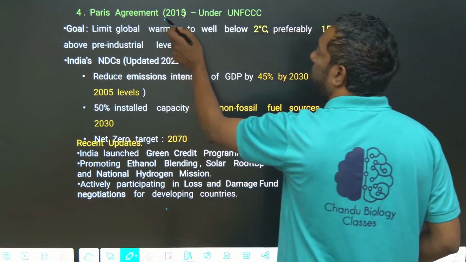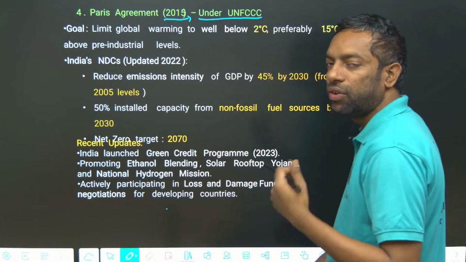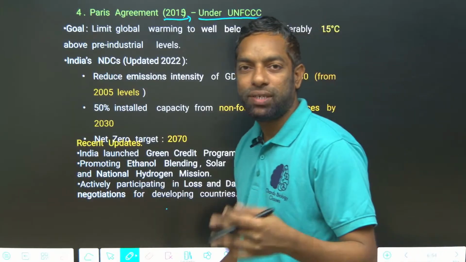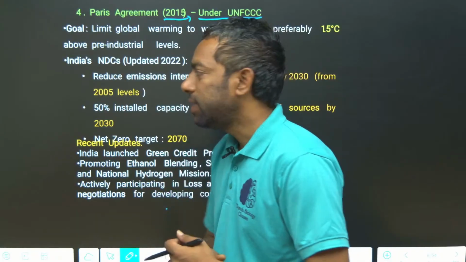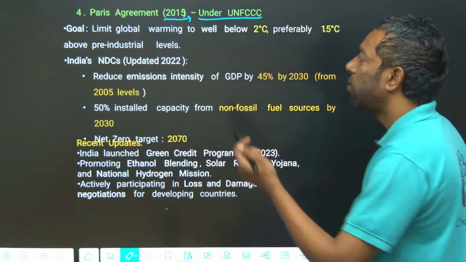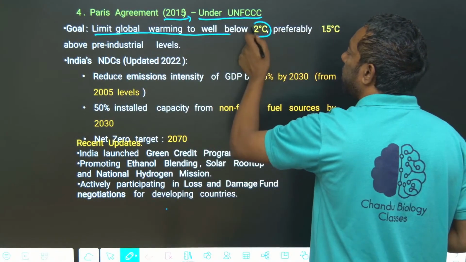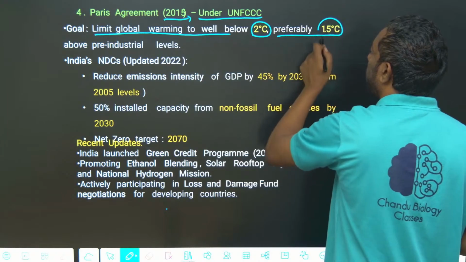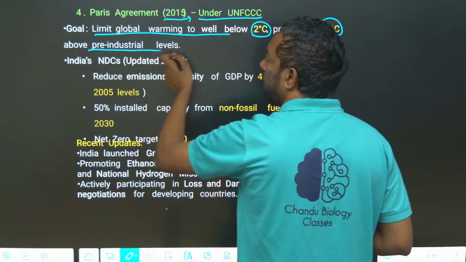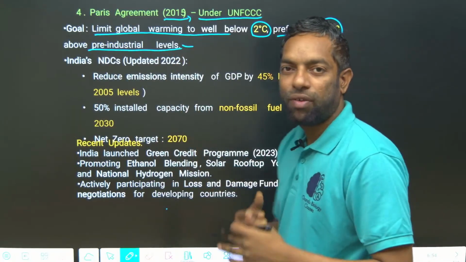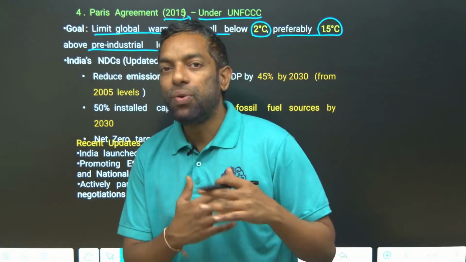The Paris Agreement, 2015, is under the UNFCCC. Earlier it was the Kyoto Protocol, which was transferred into the Paris Agreement. What is the goal? Limit global warming to 2 degrees centigrade, preferably 1.5 degrees only, above pre-industrial levels. We have to target below 2 degrees centigrade.